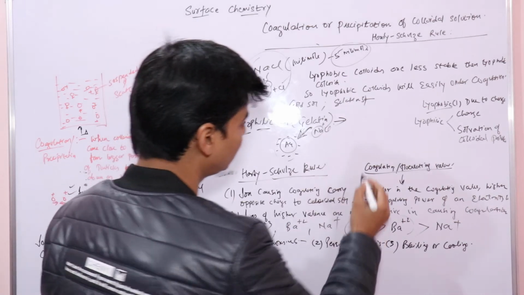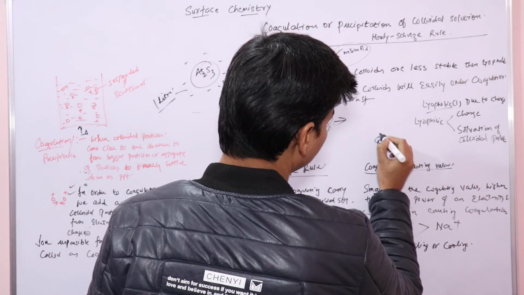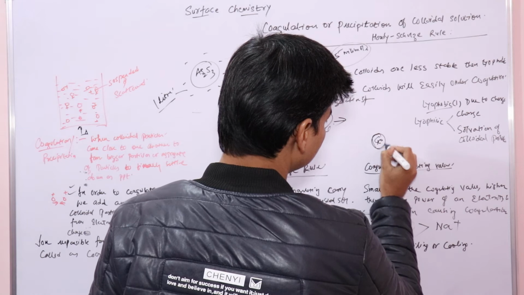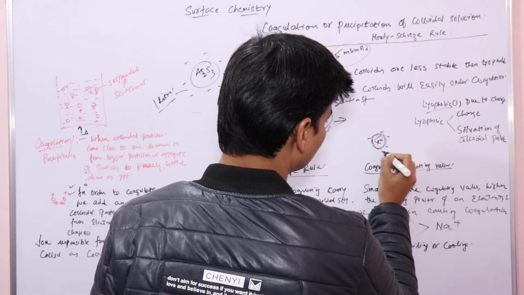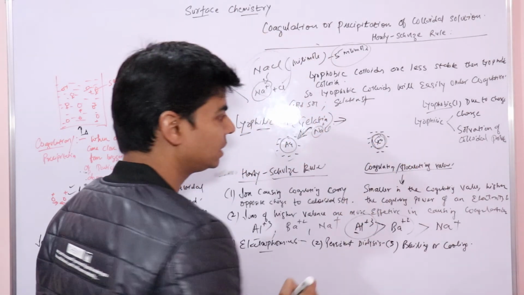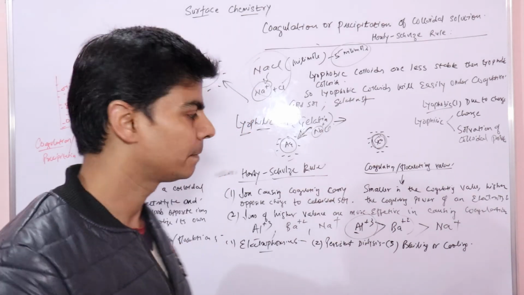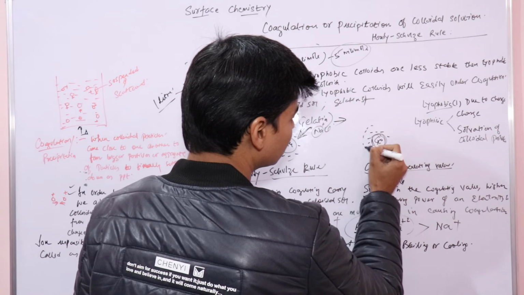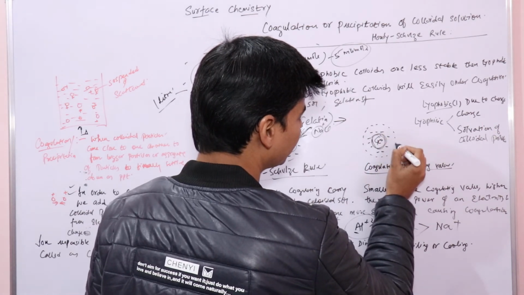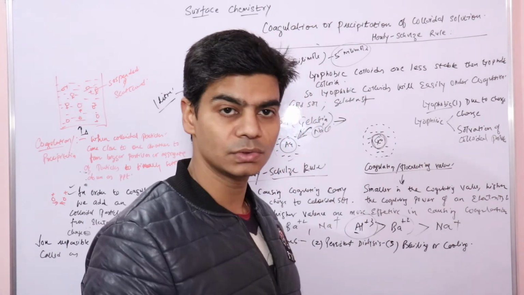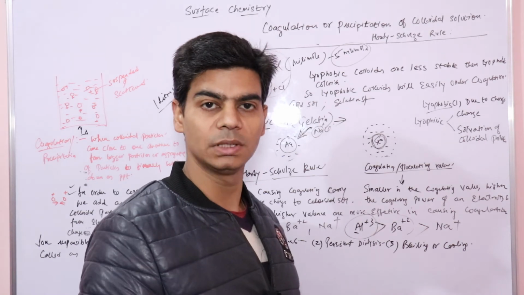Now let's check for gelatin. Gelatin has a negative charge. Since gelatin is a lyophilic colloid, which means it's liquid loving, it has a layer of liquid around it. Because it is liquid loving, it can easily interact or mix with liquid.